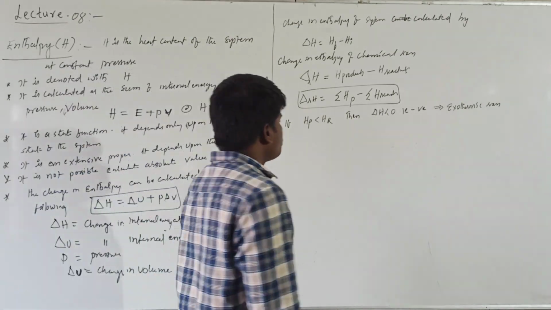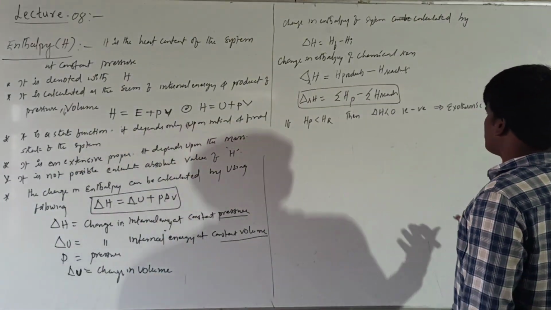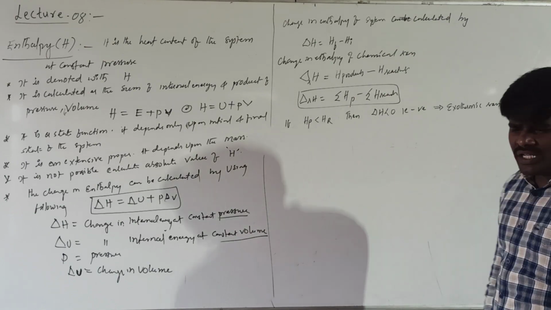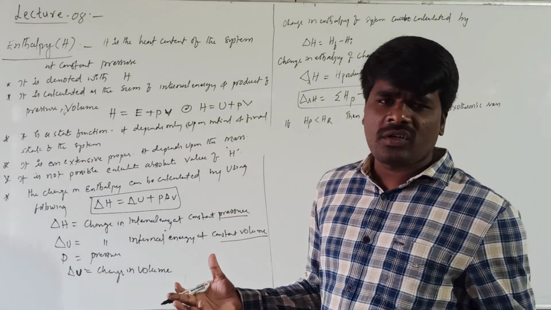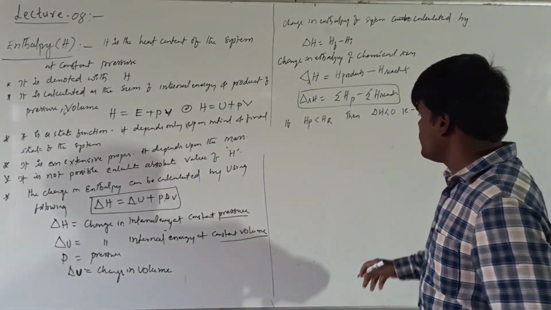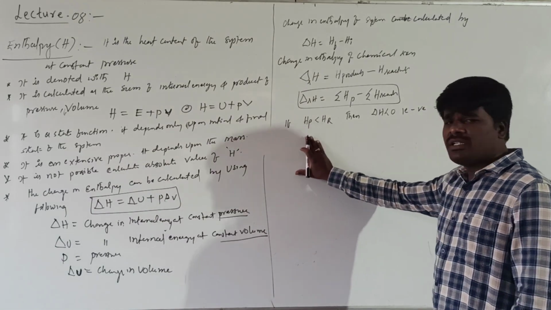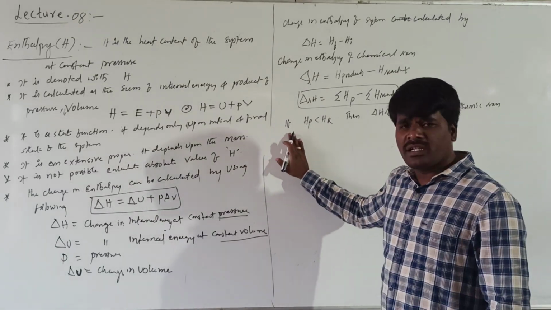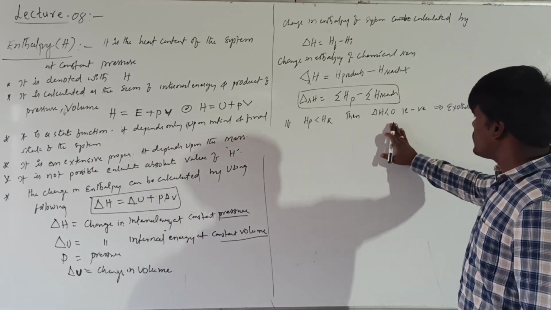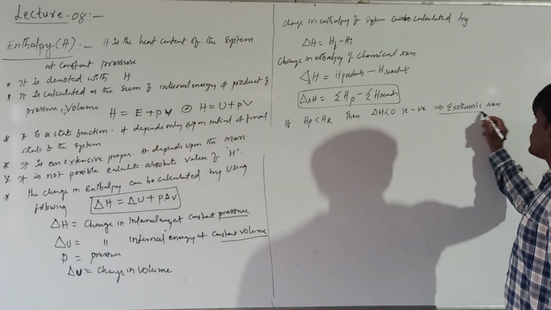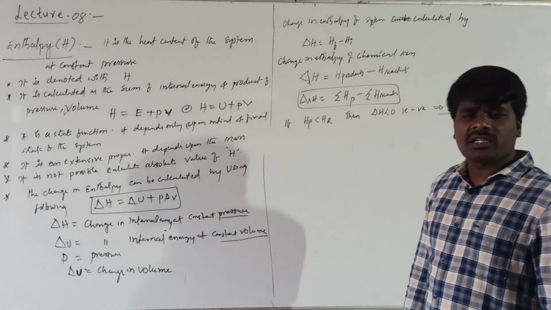Now, there are several types of reactions. What is meant by an exothermic reaction? The reaction which evolves heat as a result of chemical change is called an exothermic reaction. In the case of exothermic reactions, the energy of the reactants will be greater than the energy of the products, so that delta H will be less than 0, and such reactions are called exothermic reactions.